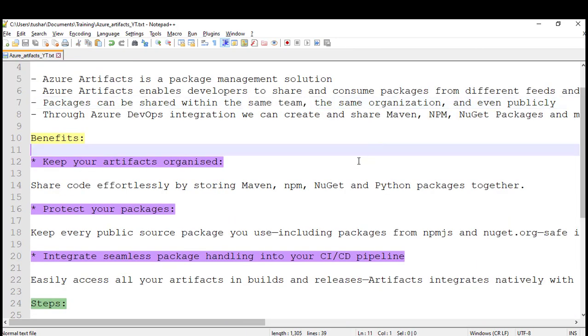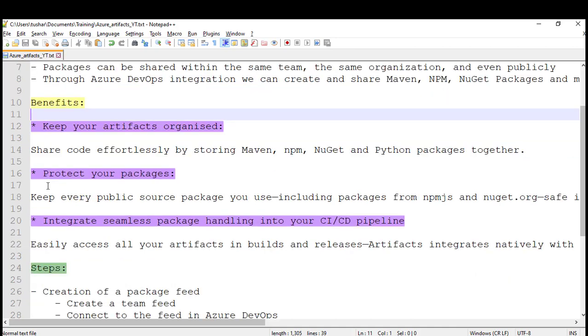What are the benefits of Azure Artifacts? There are a few benefits we'll be discussing. You can keep your artifacts organized, and when you have all your artifacts organized, you can share effortlessly within your team. Protect your packages. By default, whenever you download any libraries or dependencies, you do it from a public repository, like npmjs.com, that's Node Package Manager, or from nuget.org.